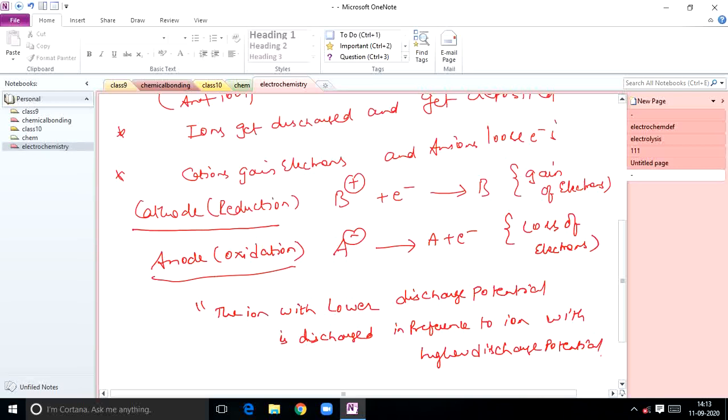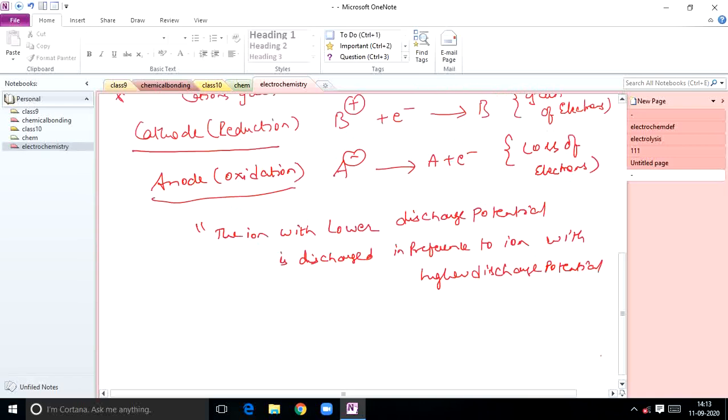So here the term discharge potential is very important. What is meant by discharge potential? It is the potential at which an ion is discharged, the ion possessing least energy. This point is very important for objective bits. The ion with lower discharge potential is discharged in preference to the ion with higher discharge potential.